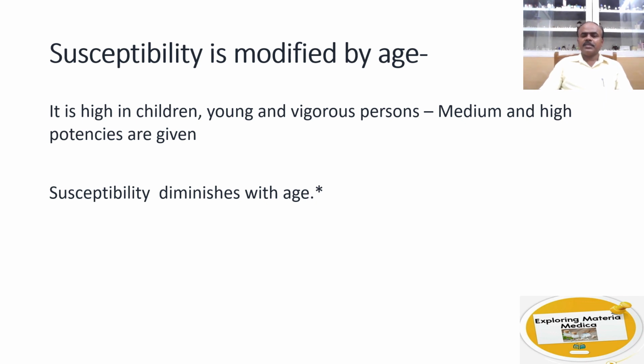But however, my dear friends, it should not be considered a rule that children should be given high potency and adults should be given low potency. It is important to gauge the susceptibility of the individual. Depending on his vitality, we need to select the potency. It is not totally dependent on age.